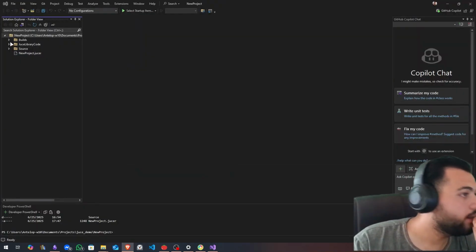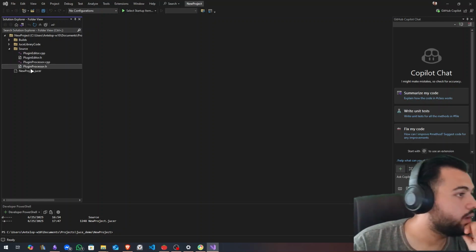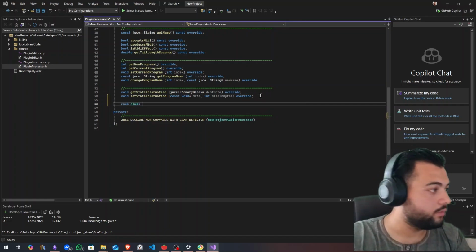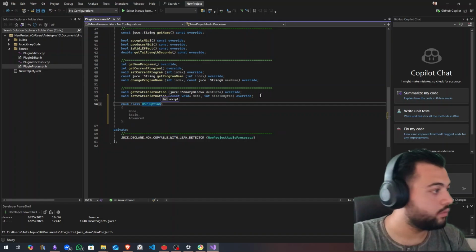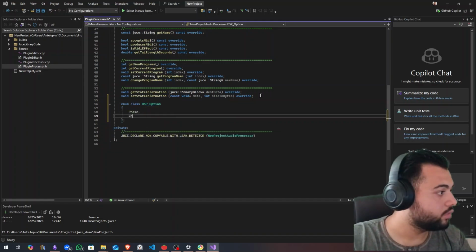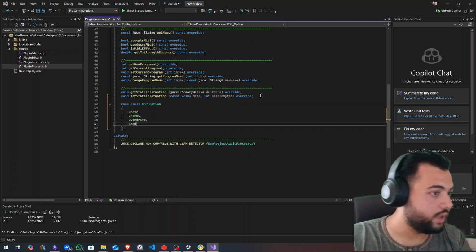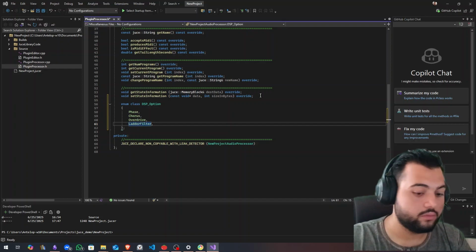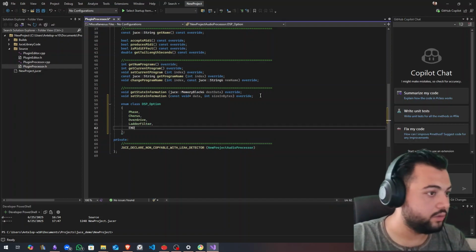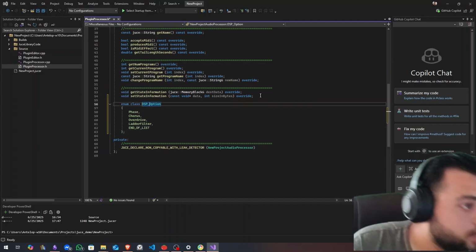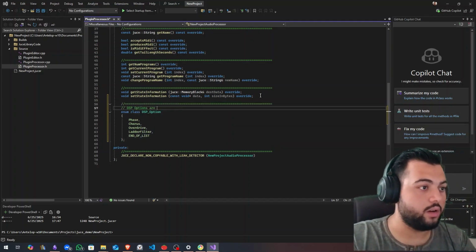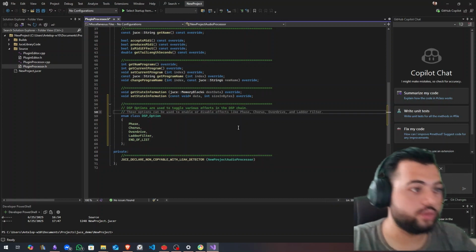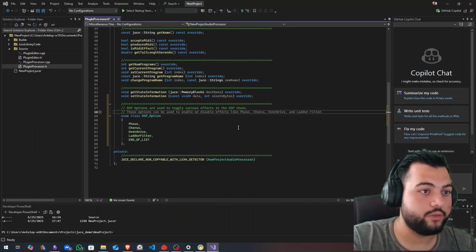So he's here, he's at build sources, plugin processor, and he added some stuff here. Okay, in public we added enum class DSP option, and we have phase, chorus, we have overdrive, we have ladder filter, and we have end of list. Okay, DSP options are used for various effects in the DSP chain. These options can be used to enable or disable effects like phase, chorus, overdrive, other effects.